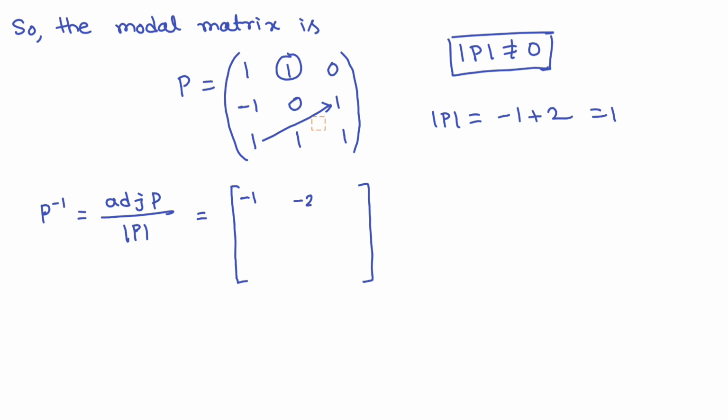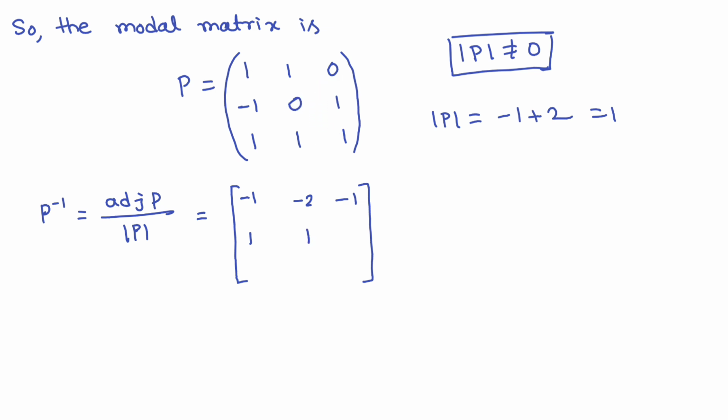Okay, now for the element 0, so this will be minus 1 minus 0, so this will be minus 1. Okay, now for the third element, this minus, so this will be 1 minus 0, that will be 1. Okay, now for this element, this will be 1 minus 0, so again 1.